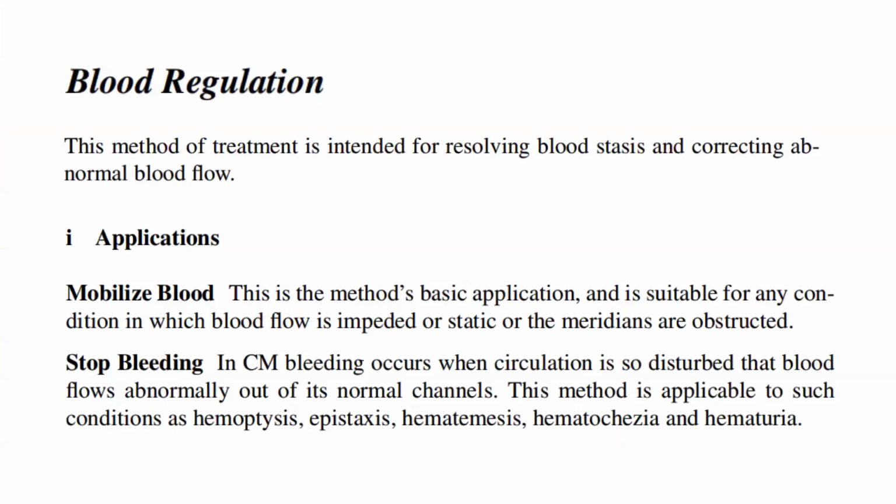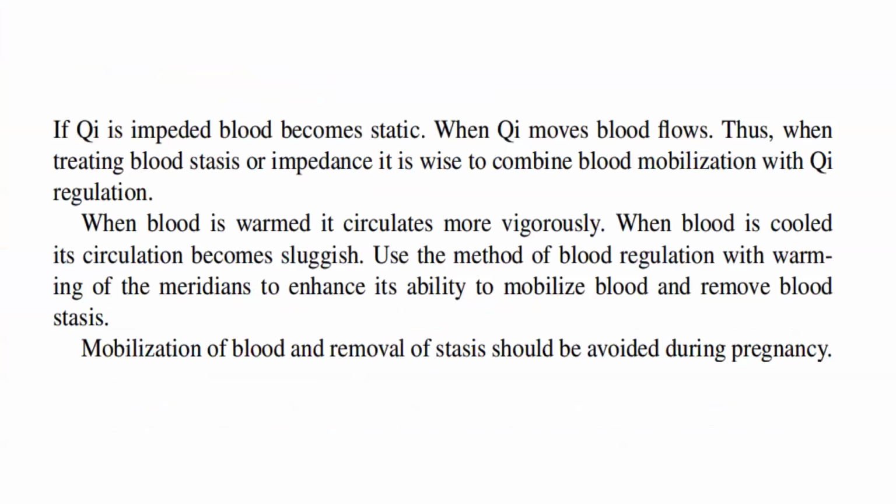Second application, to stop bleeding. In Chinese medicine, bleeding occurs when circulation is so disturbed that blood flows abnormally out of its normal channels. This method is applicable to such conditions as hemoptysis, epistaxis, hematemesis, hematochezia, and hematuria. If qi is impeded, blood becomes static. When qi moves, blood flows. Thus, when treating blood stasis or impedance, it is wise to combine blood mobilization with qi regulation.